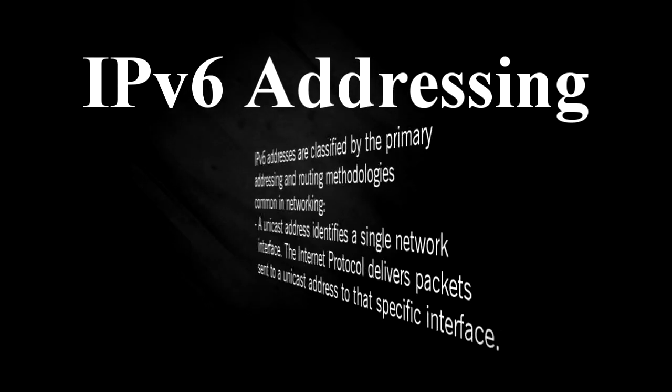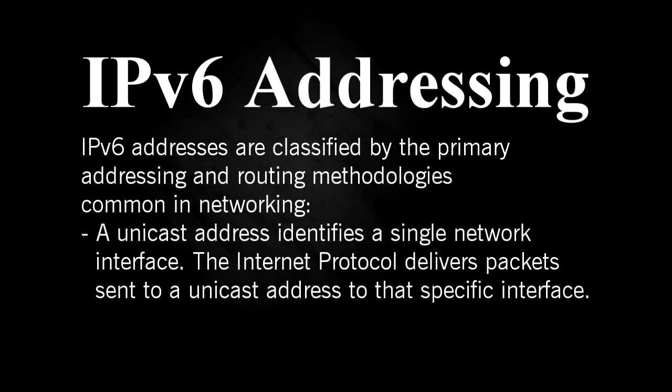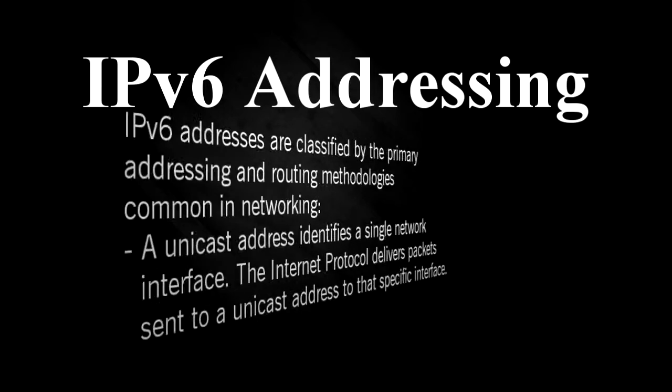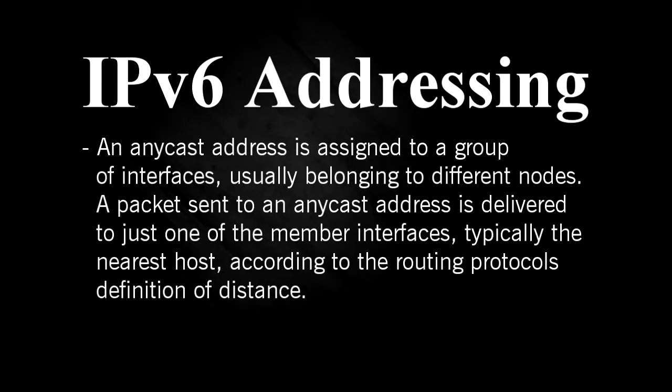IPv6 addressing. IPv6 addresses are classified by the primary addressing and routing methodologies common in networking. A unicast address identifies a single network interface. The Internet Protocol delivers packets sent to a unicast address to that specific interface. An anycast address is assigned to a group of interfaces, usually belonging to different nodes. A packet sent to an anycast address is delivered to just one of the member interfaces, typically the nearest host, according to the routing protocol's definition of distance.